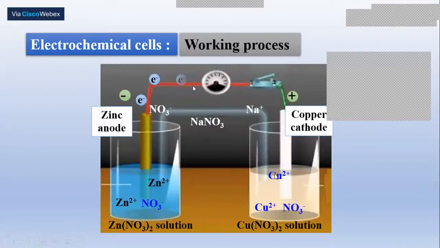This is how an electrochemical cell is a device used to convert chemical into electrical energy by virtue of the redox reactions. Suppose if you keep a small bulb here, which can be powered by this cell, then the bulb starts glowing. Any small electronic gadget, if you keep here, that starts working. So this is how we can say chemical energy becomes electrical energy by virtue of the redox reactions. So this is how any electrochemical cell works, dear students. It is also called a galvanic cell or the Daniell cell.